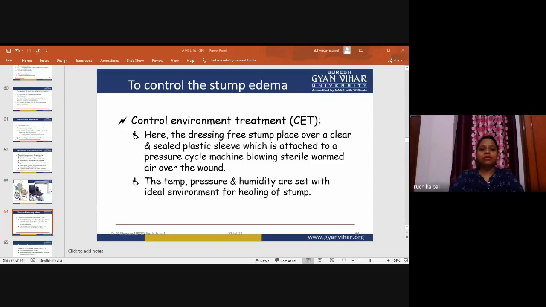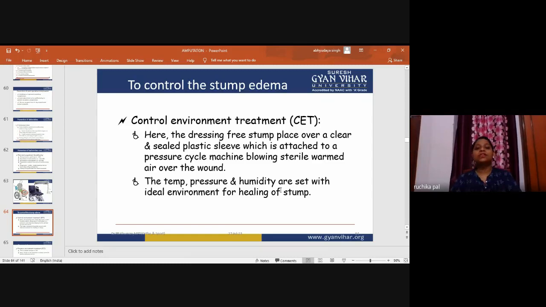So this is about the dressing-free stump placed over a clear and sealed plastic sleeve, which is attached to a pressure cycle machine. It blows sterile warm air around the wound for healing of the wound and prevention of infection around the stump.